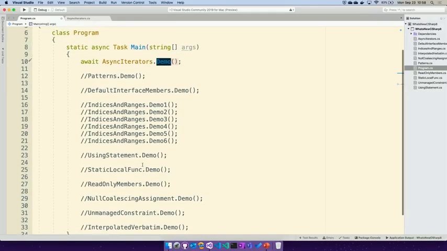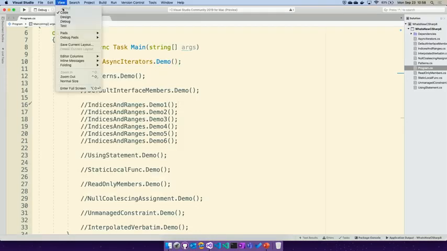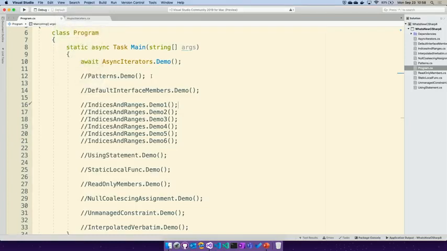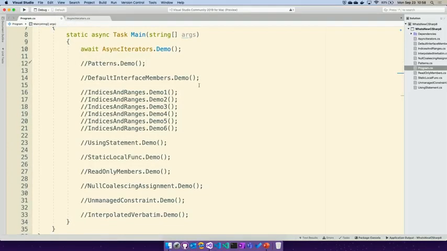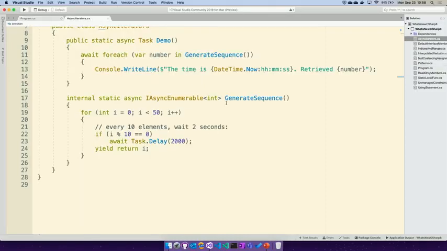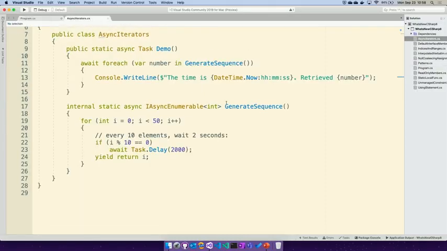So what I have here is I'm using Visual Studio for Mac as part of that .NET Core story of cross-platform, open source, and free. Let's make this just a little bit bigger. So my main program here, we're using one of the features that was in one of the previous versions. So we're going to have async iterators. So my main method is also asynchronous. Let's look at the idea behind what an async iterator does.